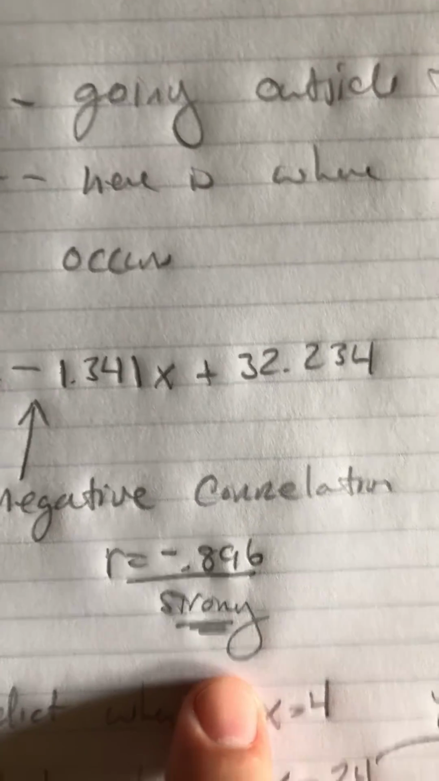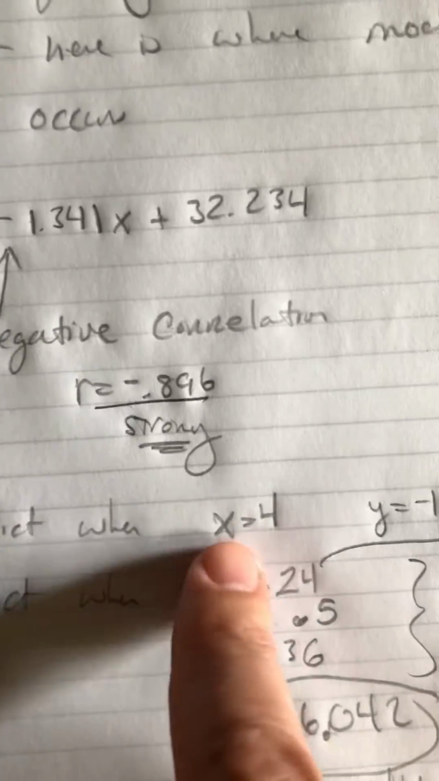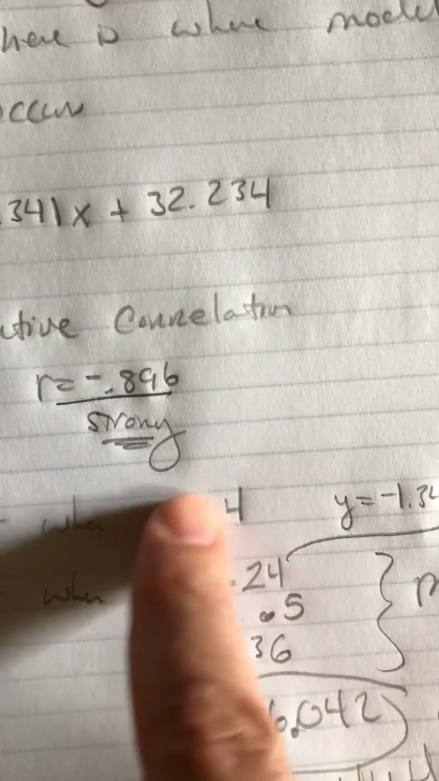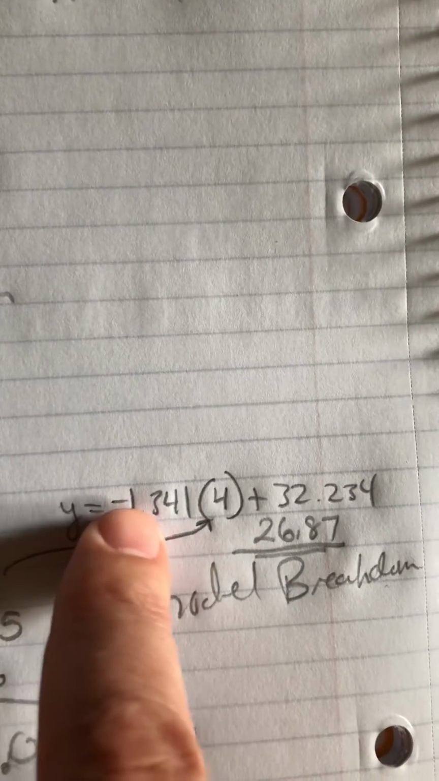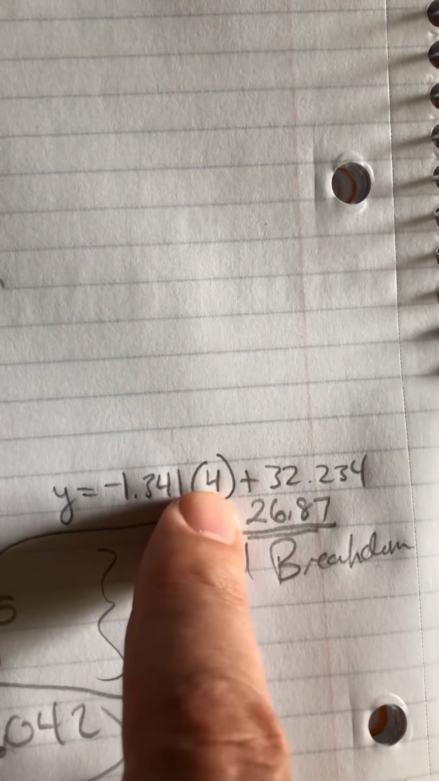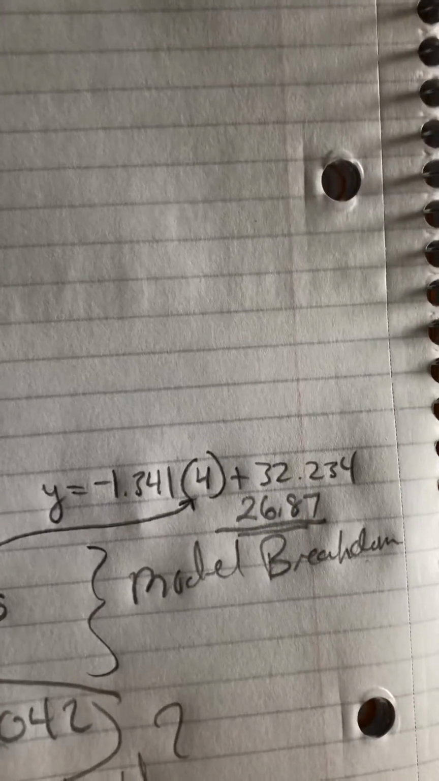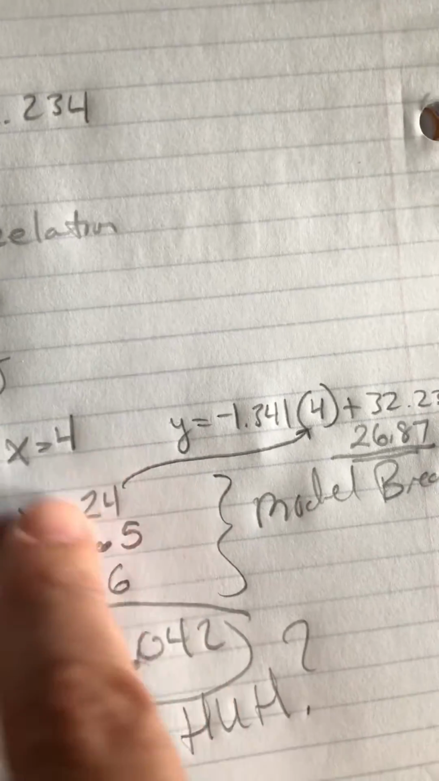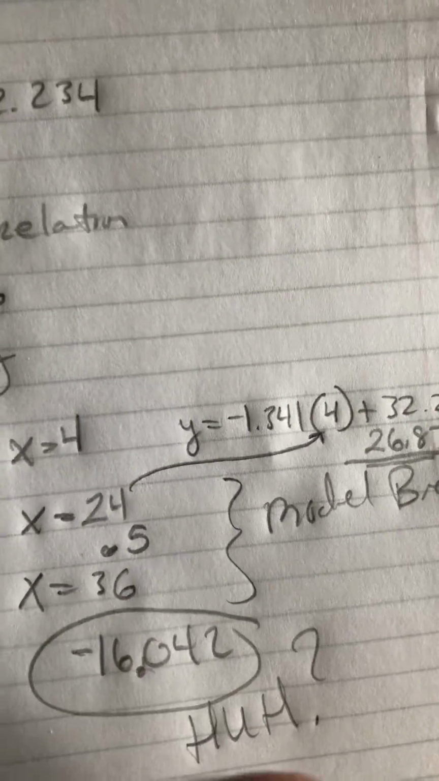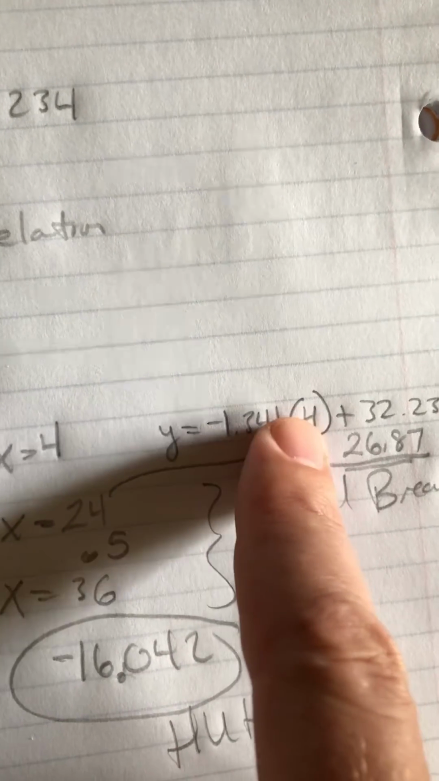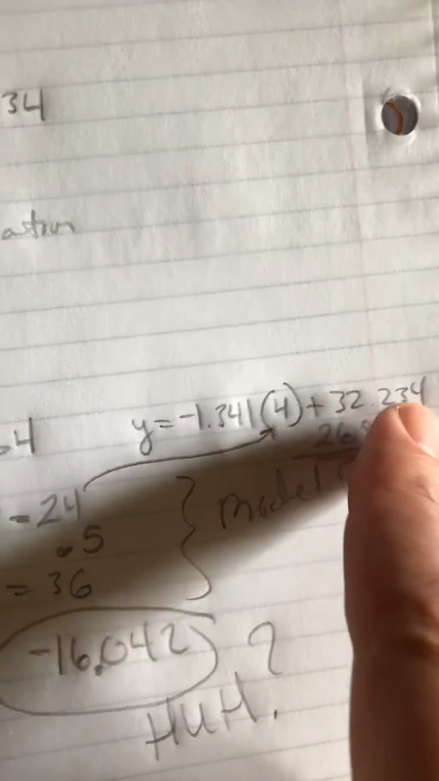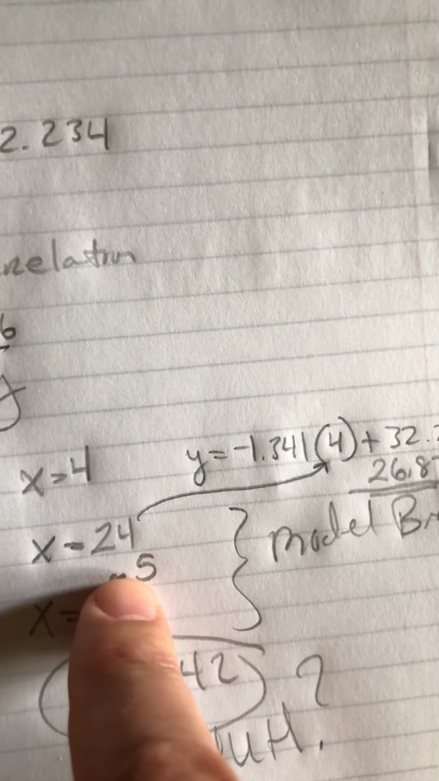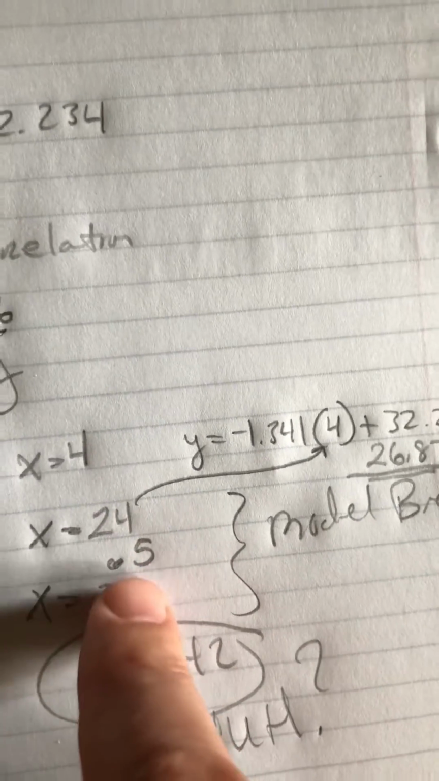All right, well, I decided to predict what would happen when x is equal to 4. So if you're watching television for 4 hours, how many sit-ups can you do? Based on this model, I have negative 1.341 times 4 plus 32.234, and you got 26.87 sit-ups that you can do, okay? Now I thought about, well, what would happen if we did 24 hours, and you would put that where the 4 is there, and you do negative 1.341 times 24 plus 32.234, and I got 0.5. That's not a lot of sit-ups, okay?